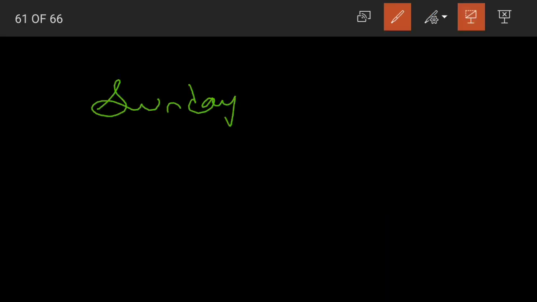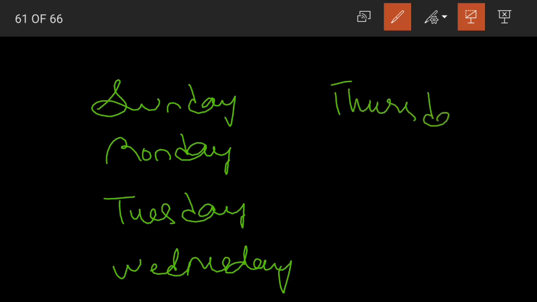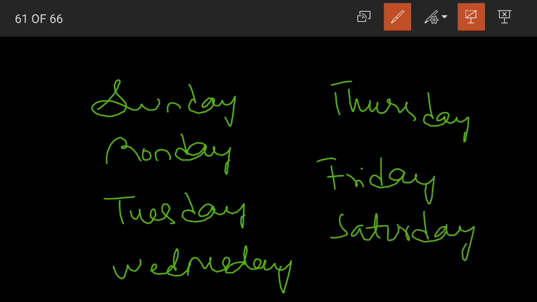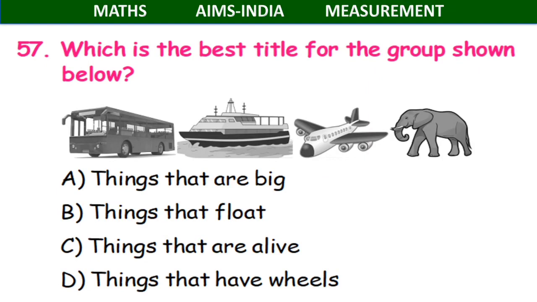We have Sunday, Monday, Tuesday, Wednesday, then we have Thursday, Friday, and lastly we have our Saturday. And after Saturday again we have the same days: Sunday, Monday, Tuesday, Wednesday and so on. So how many days are there in a week? 1, 2, 3, 4, 5, 6, 7. 1 week has 7 days. So option A becomes our correct answer.